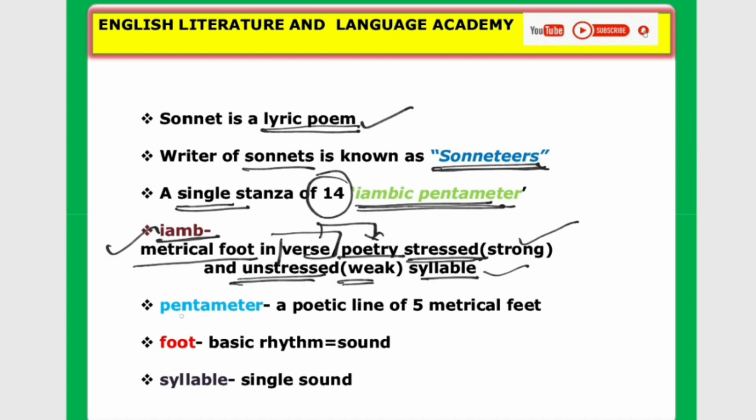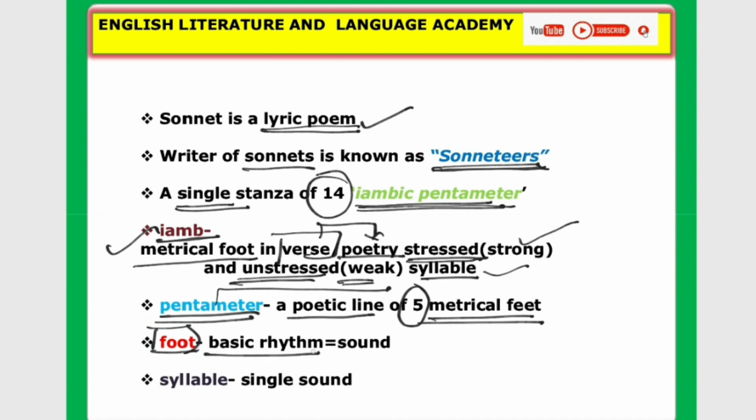The next feature is pentameter. Look at the word penta, a poetic line of 5. Penta means 5 metrical feet, which is called pentameter. Next, look at the word foot. Foot means a basic rhythm.